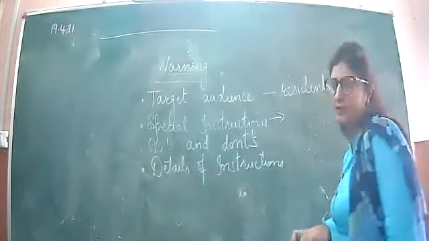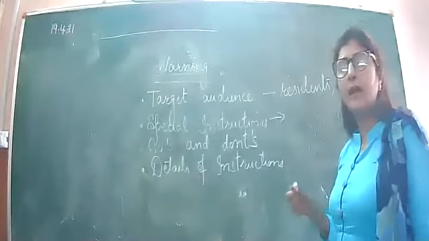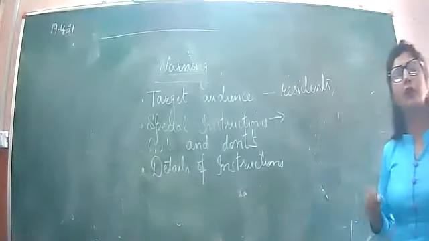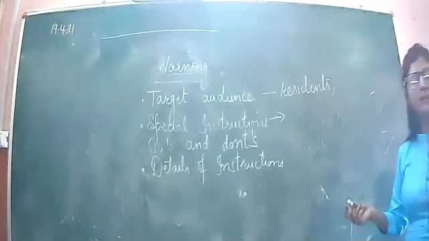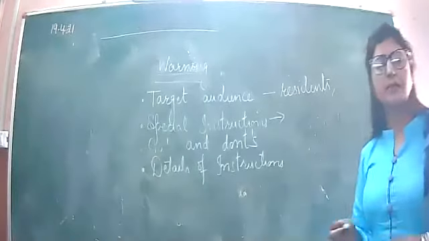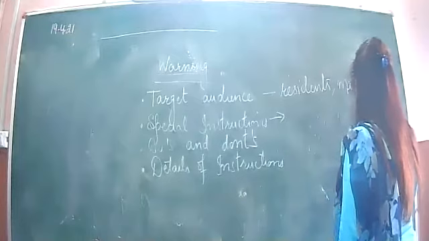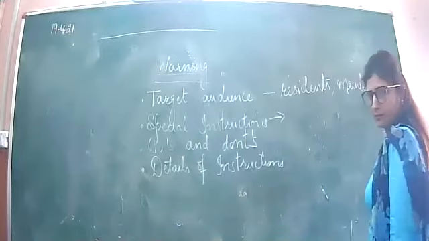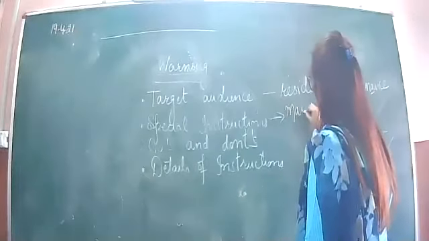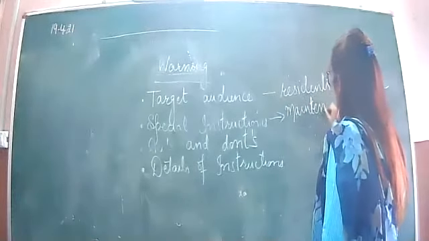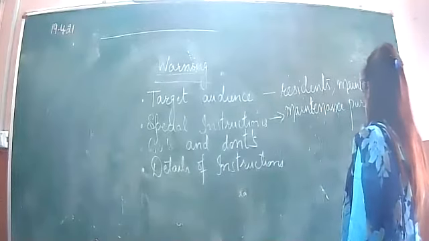What will be the special instructions? First of all, why is this power cut happening in the colony only, not in other parts of the city? Maybe it is because of maintenance purposes. I will write down here, maintenance purposes.